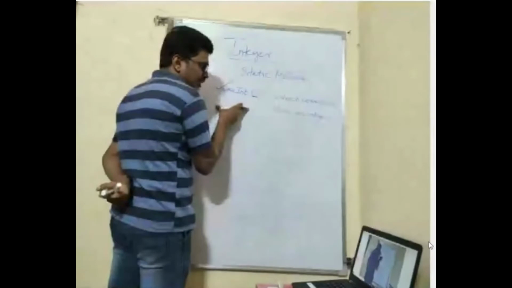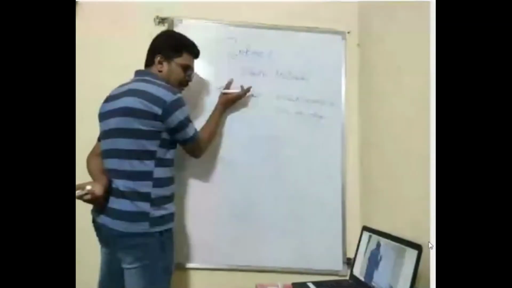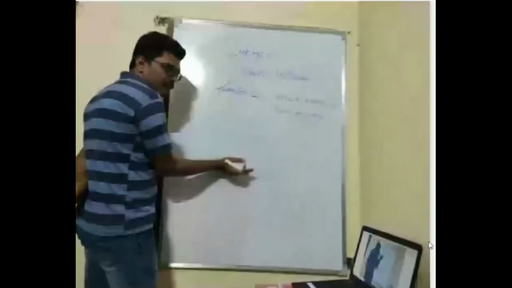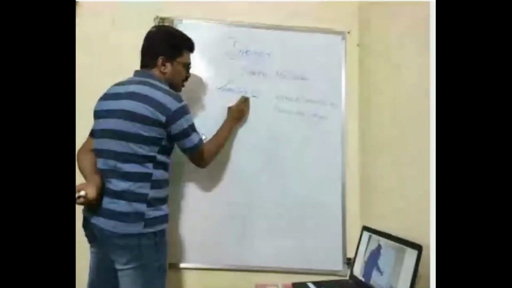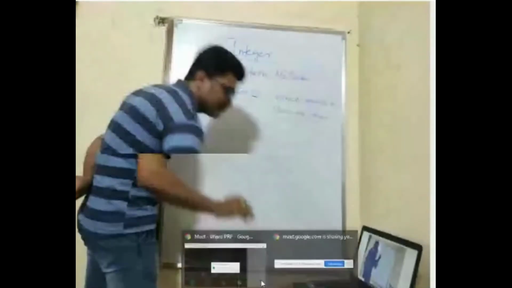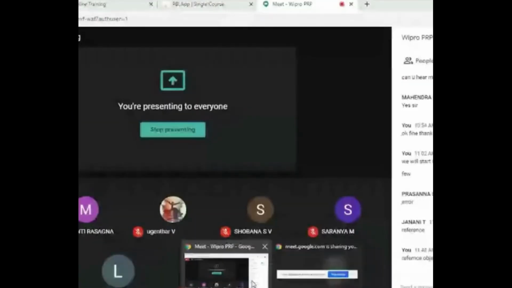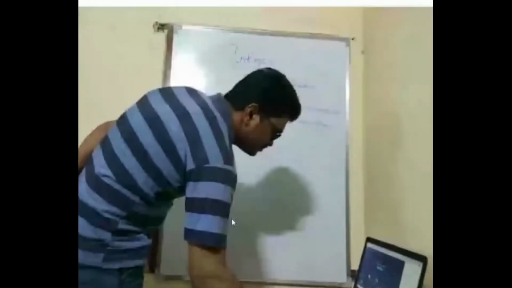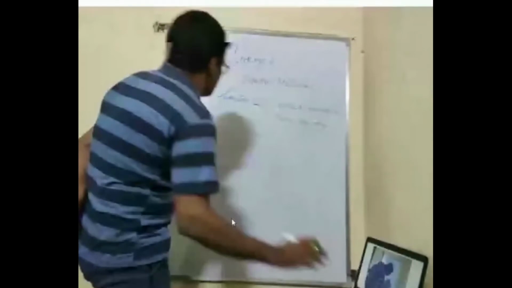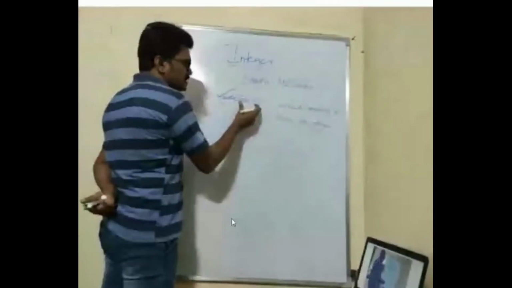Whatever methods I am telling, all will be applicable for other wrapper classes. If you go to Long, it is parseLong.